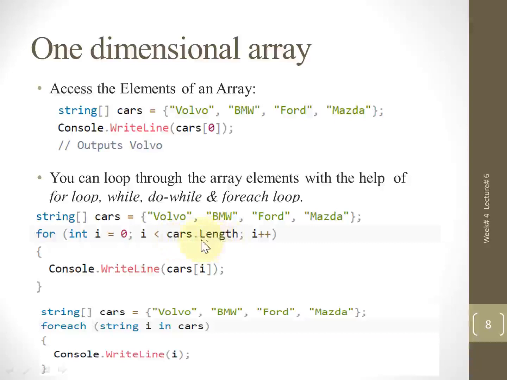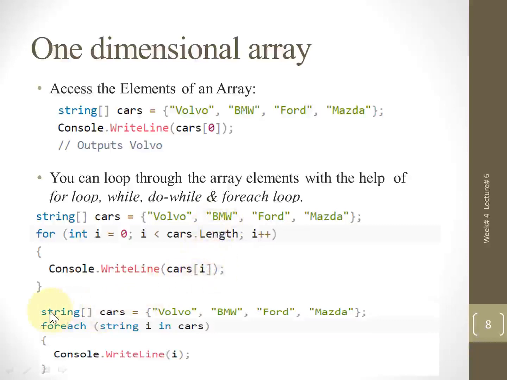So this is the function which is used to calculate the length of the array. So this time the length of the array is 4, so this loop will be iterated 4 times, and i++ means incrementing. Again within the square bracket we are using i as the loop variable. So first time the loop variable represents 0, so the first value will be printed. When the i is incremented, the value will be 1, so the second value will be printed, and so on.